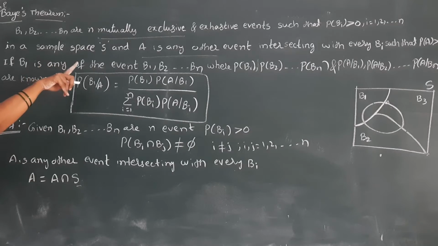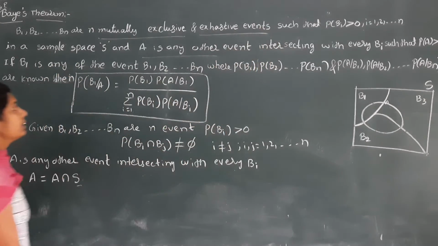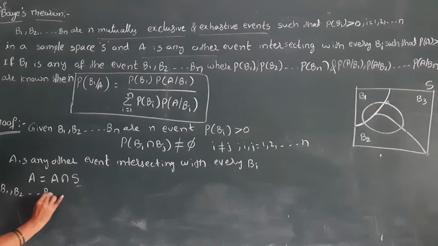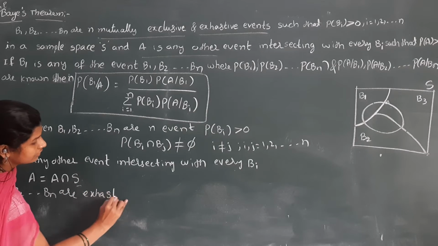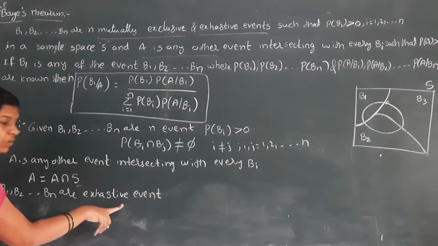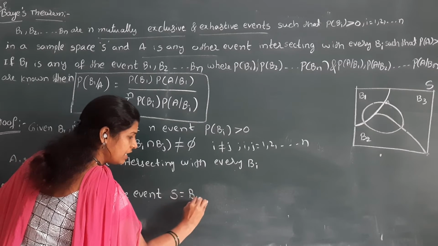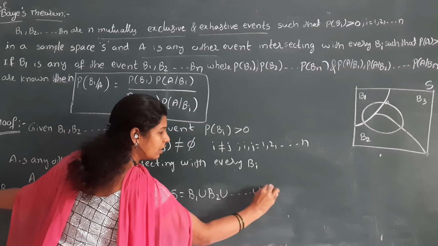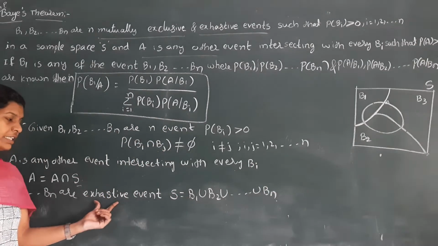Next, S, the sample space. From the statement, the given events are exhaustive events. So B1, B2, and so on up to Bn are exhaustive events. Exhaustive events means that S is equal to B1 union B2 union and so on up to Bn.